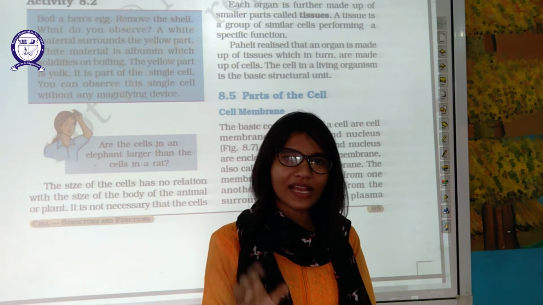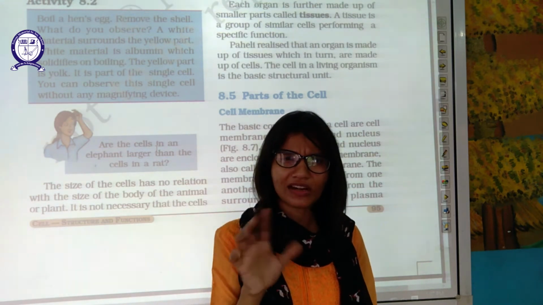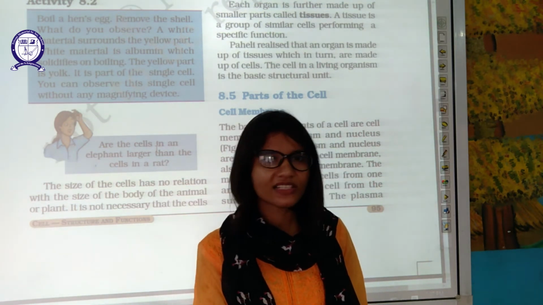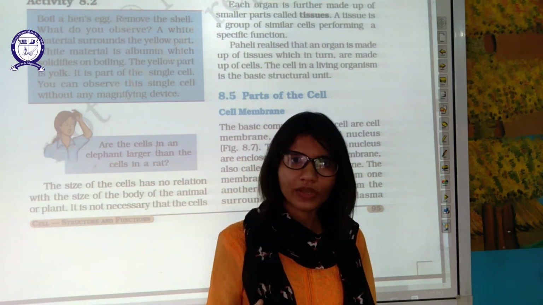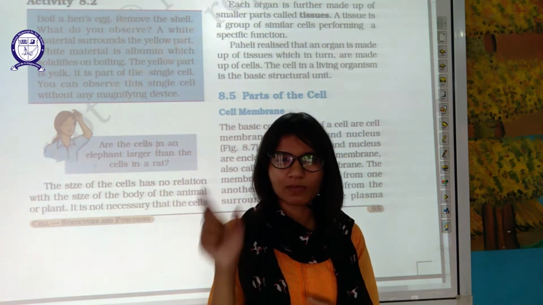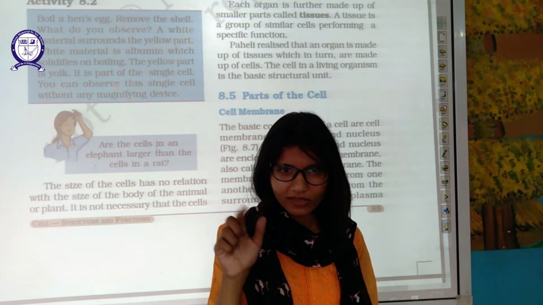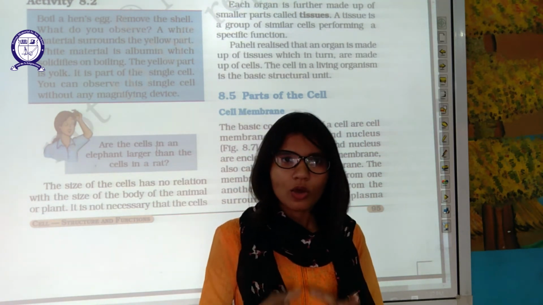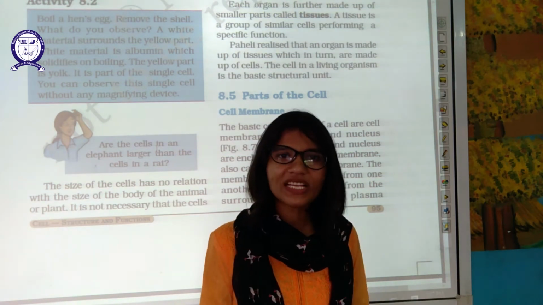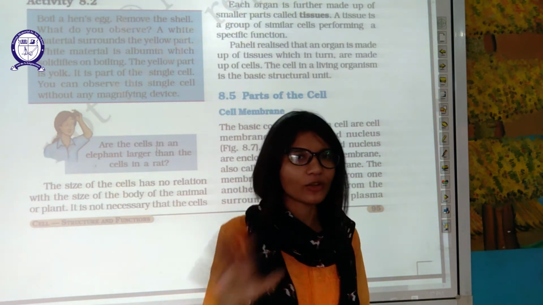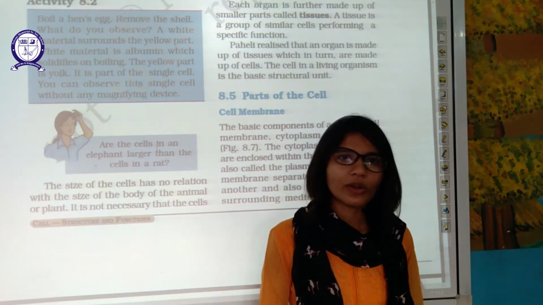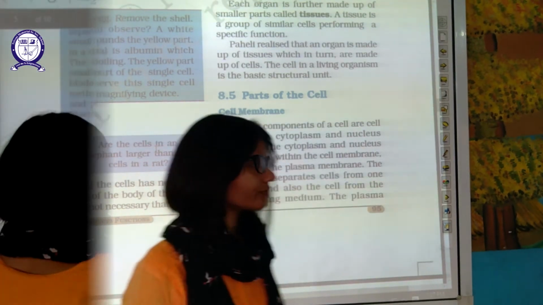Then in roughly the center of the cell, though in a plant cell it's not in the center, is the nucleus. So the three basic structures are the plasma membrane, nucleus and cytoplasm. All the components of the cell are embedded in the cytoplasm, present inside it. We are going to learn about them one by one.